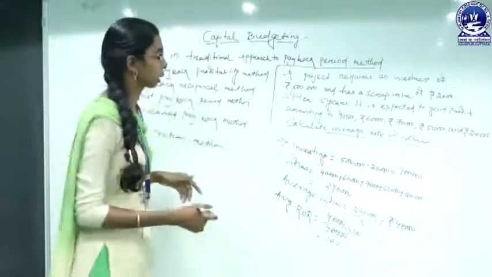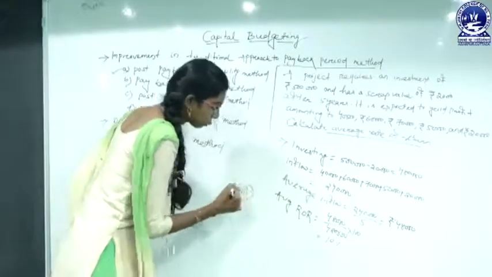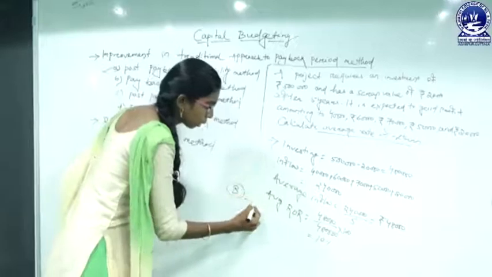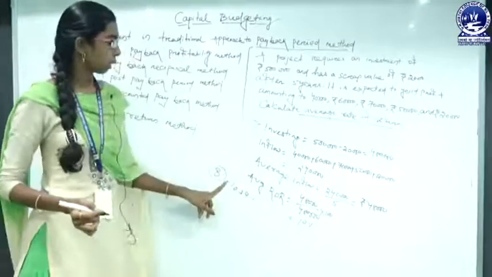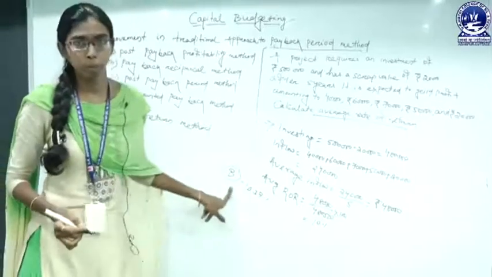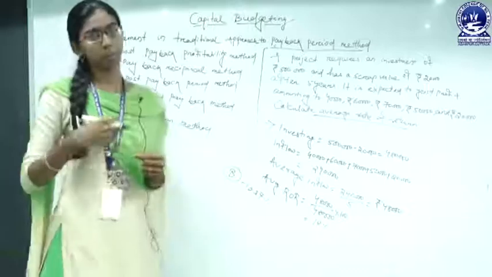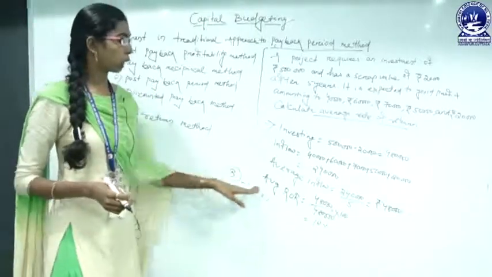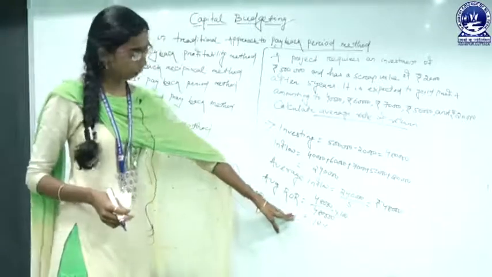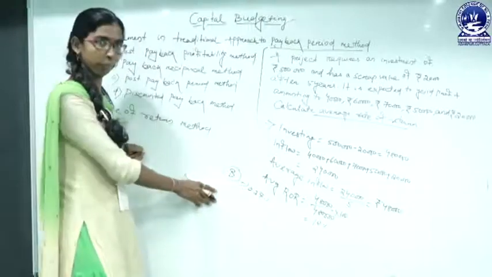In another project, suppose it is project A, and in another project, that is project B, we are getting a rate of return of 10.37%. So we can say that project B is more approved because it is going to give us an extra rate of return. Okay. So as this percentage is more as compared to project A, the financial manager will choose this project. Okay.